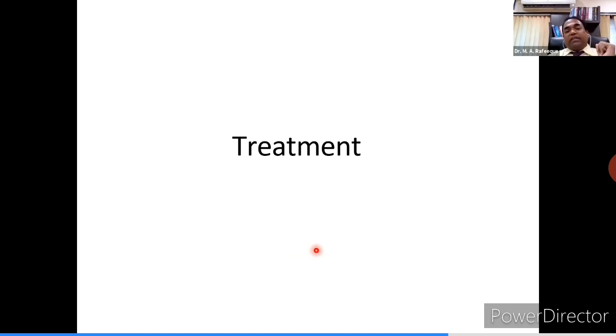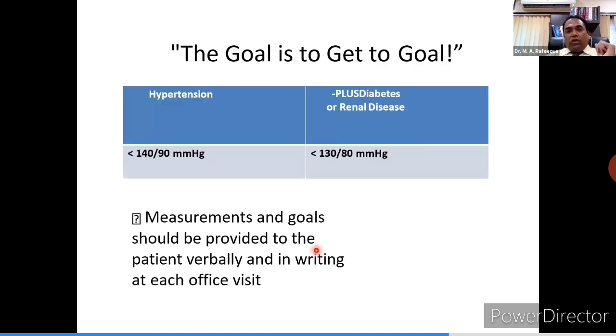Coming down to the last area, the treatment part of it. Our goal of treating hypertension is to get to the goal. And the goal for hypertensive patients in general is less than 140/90. But earlier, actually, this was an old slide. Earlier in diabetic and renal patients, the goal was given as 130/80, but current guidelines have given the same value of 140/90, same as for the normal individual. There is no difference between a normal person or a diabetic or kidney patient.